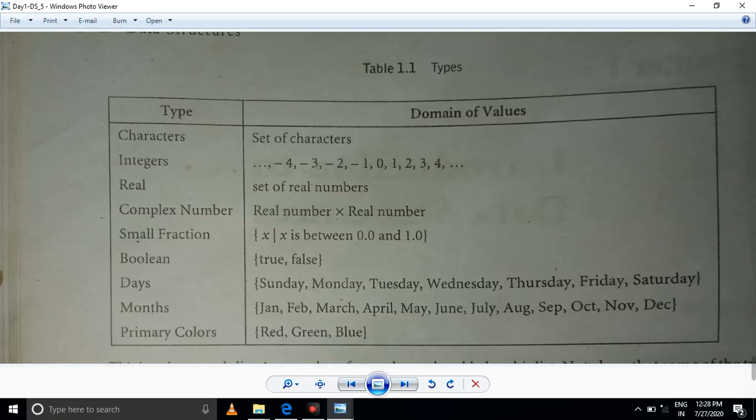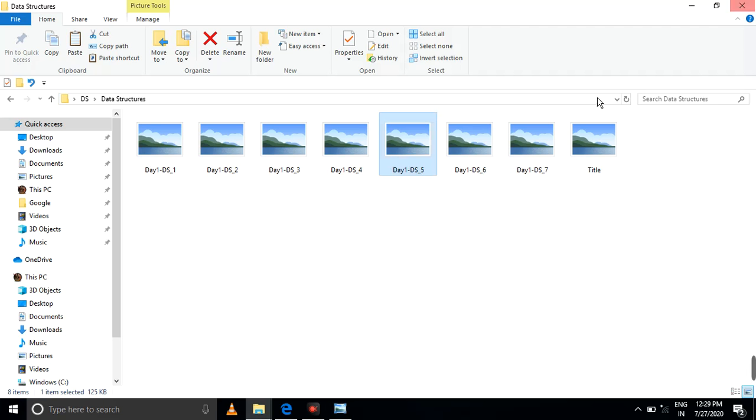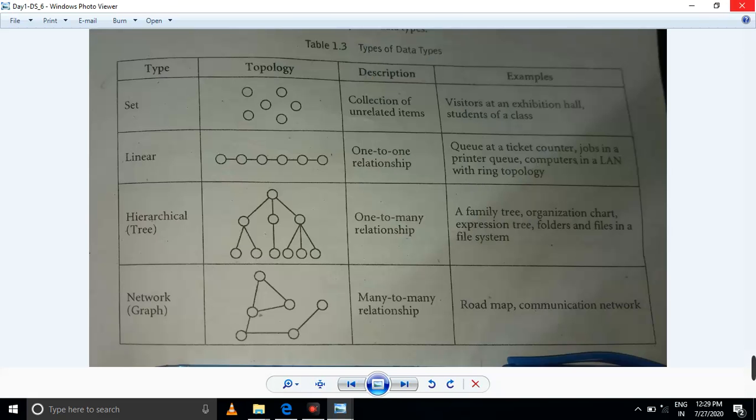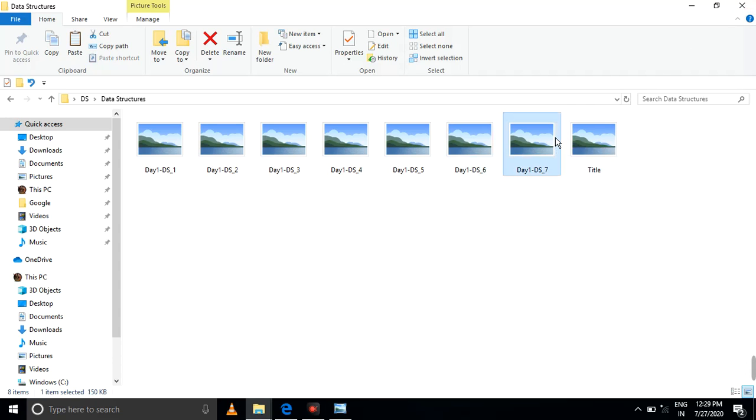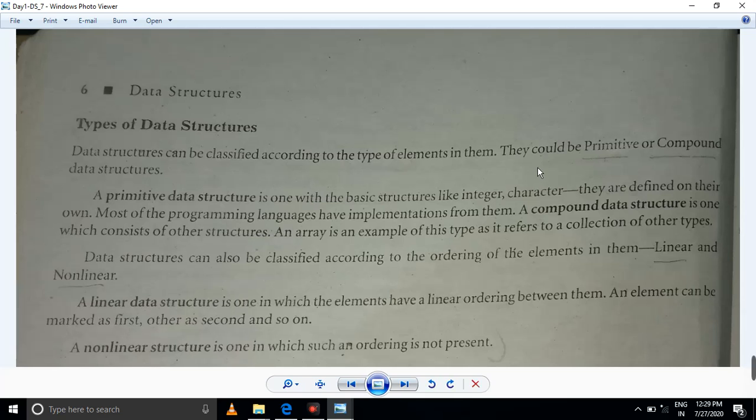Next, days, you are declaring from Sunday to Saturday. Months, January to December. Primary colors, normally you know RGB: red, green, blue. Okay, you just go for next. Already we have discussed this topic. Types also already discussed.